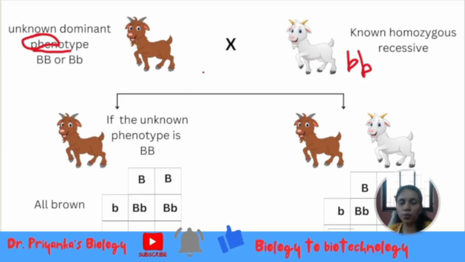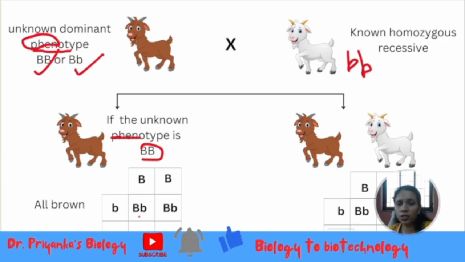When they are being mated, now here we have two possibilities, whether it is capital B or small b, we do not know, right? So let us consider both the cases. Suppose the unknown genotype is capital B, capital B. The alleles are put here, and the alleles of the recessive one are put over here.